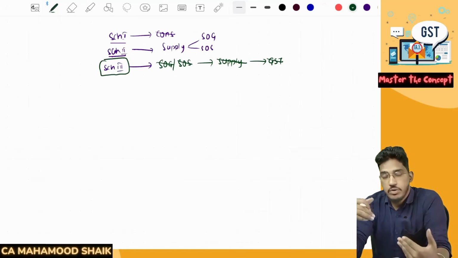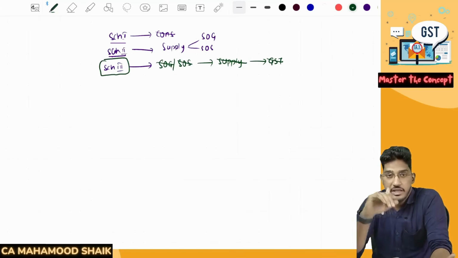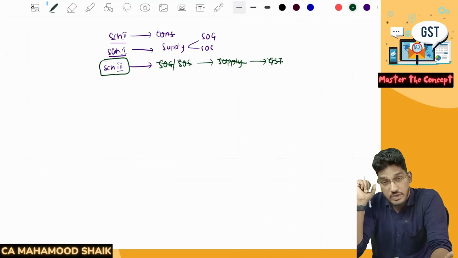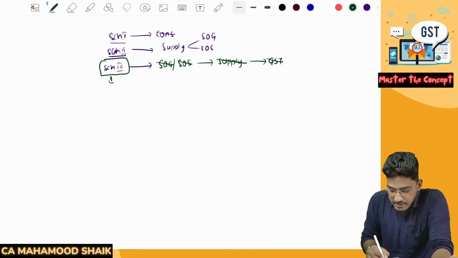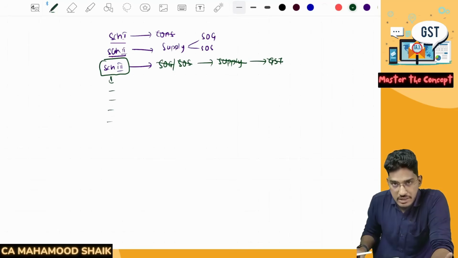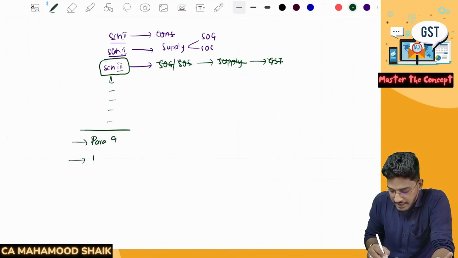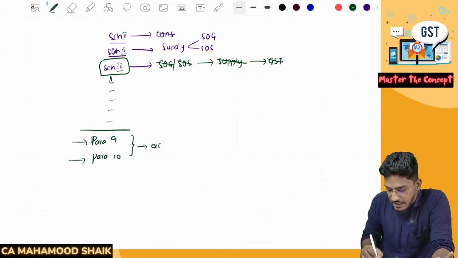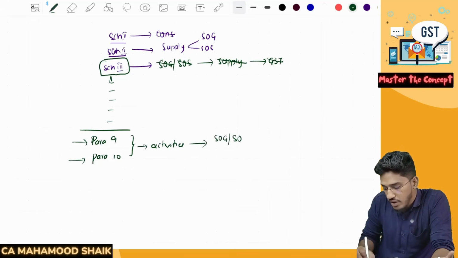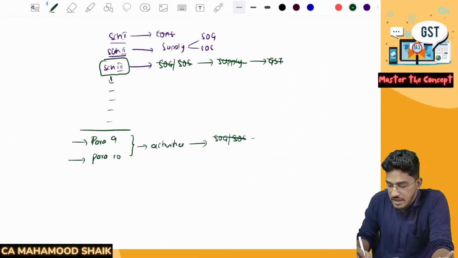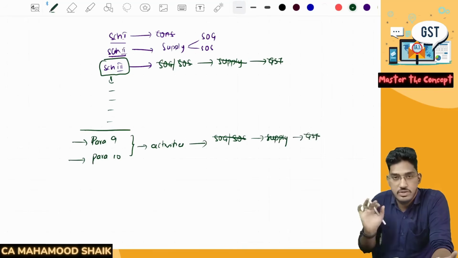Like services provided by an employee to the employer in the course of his employment will be neither considered as supply of goods, nor supply of services. So like that, we have seen a list of activities. Now, to that list of Schedule 3, they have added 2 more activities, 2 more paragraphs. Para number 9 they have added, and also para number 10. That means 2 extra activities, and these will be neither supply of goods nor supply of services. That means they will not fall under the supply definition. If they are not falling under supply definition, there is no question of GST here.